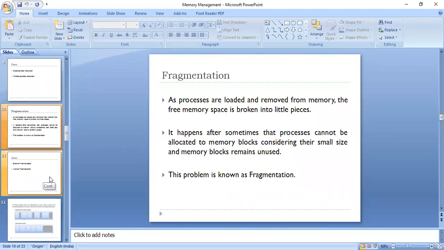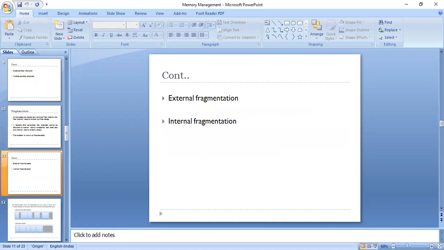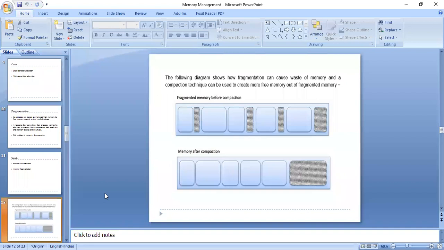And we have basically two types of fragmentation. One is external fragmentation and the other is internal fragmentation. When we are talking about external fragmentation, what is it? When total memory space is enough to satisfy a request or to reside a process in it, but it is not contiguous, so it cannot be used. I'll just show you the diagram, then it will be clearer to you. So this is the scenario.